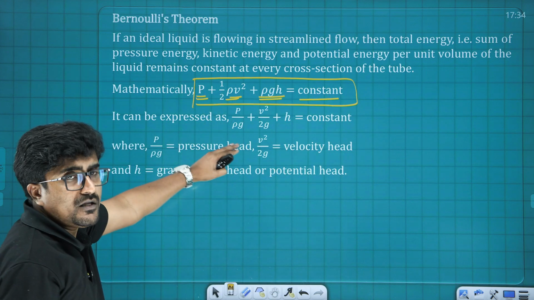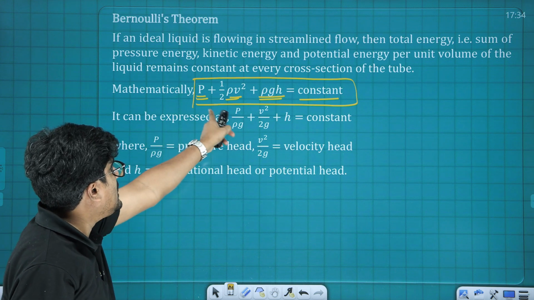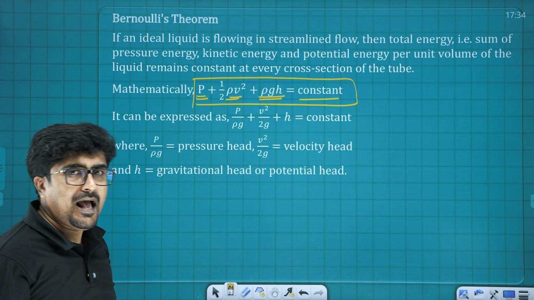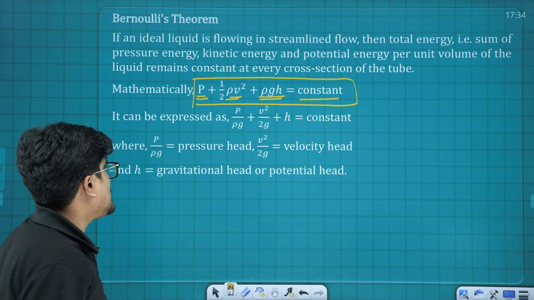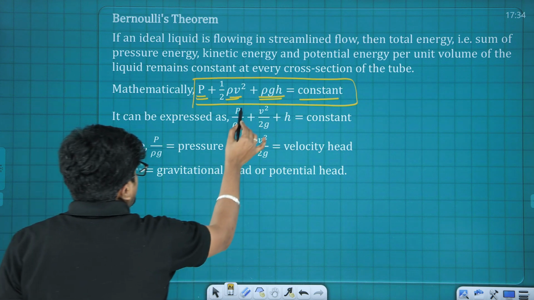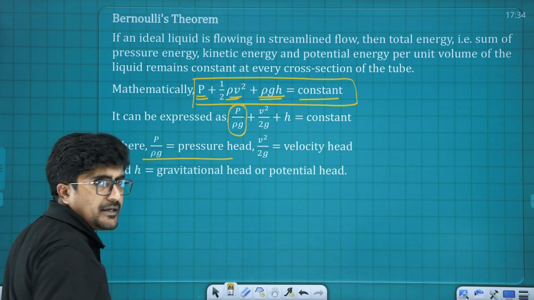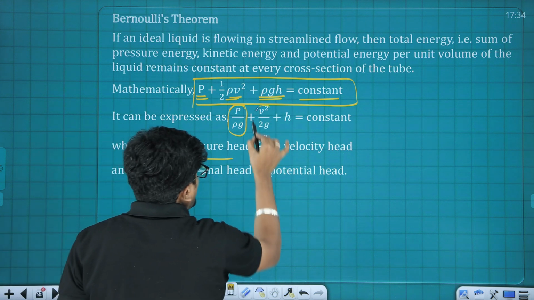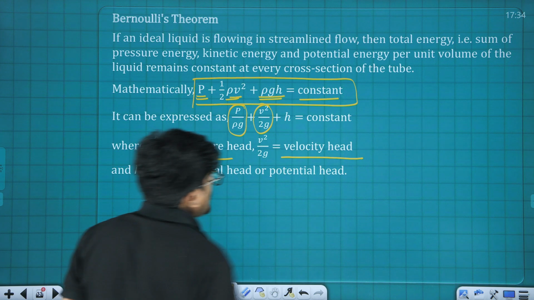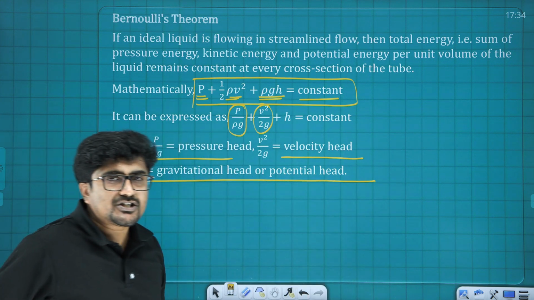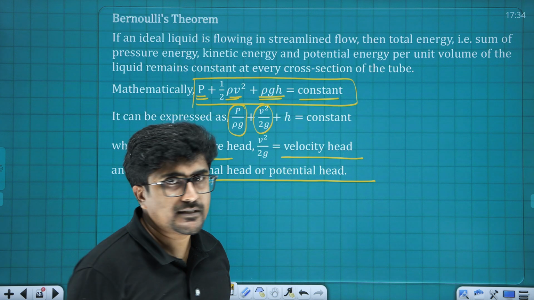And you can see a different variant of that, where we just divided it by rho g, so you can see another form of Bernoulli's theorem. Here P upon rho g is known as the pressure head. V square upon 2g is known as the velocity head, and definitely h is the gravitational head or potential head.